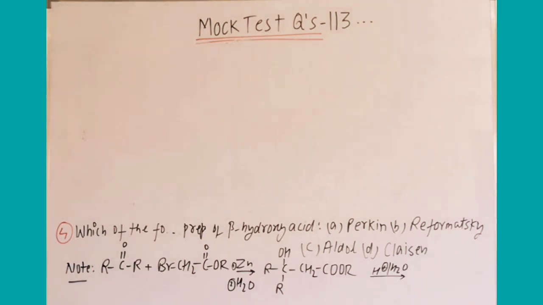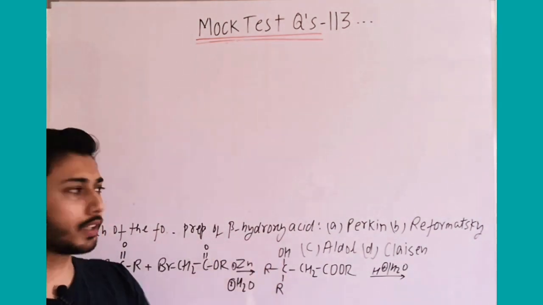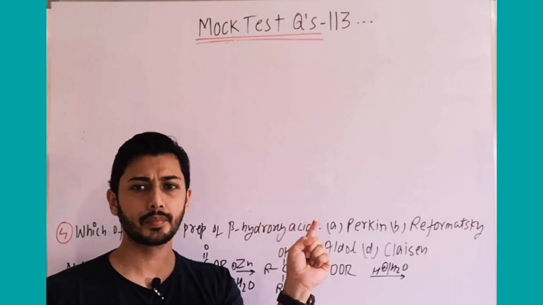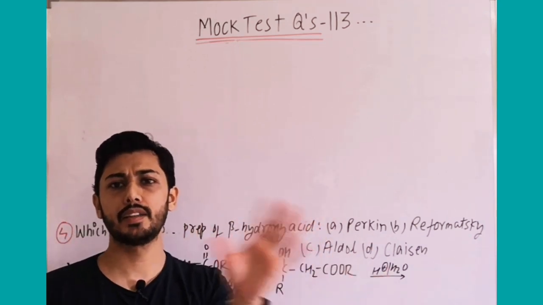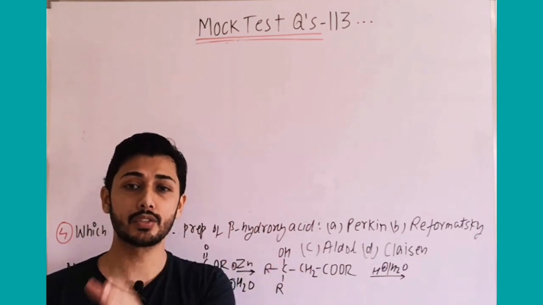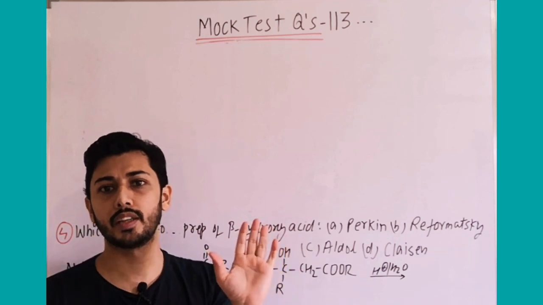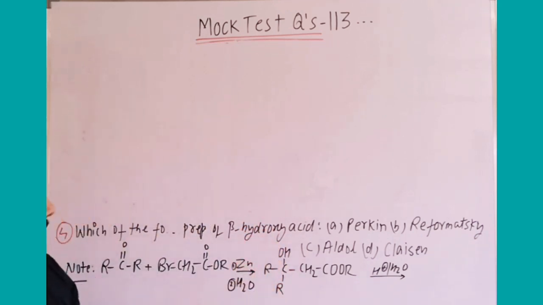So among them we have to select the best option which can be used to prepare the beta hydroxy acid. Think about the Perkin reaction. You have done the Perkin reaction in the notes also, and in the carbonyl compounds it is covered. In that reaction, if you take benzaldehyde and acetic anhydride with its salt, you get cinnamic acid. By no way will you get beta hydroxy acid there. Then Reformatsky I have already explained here.